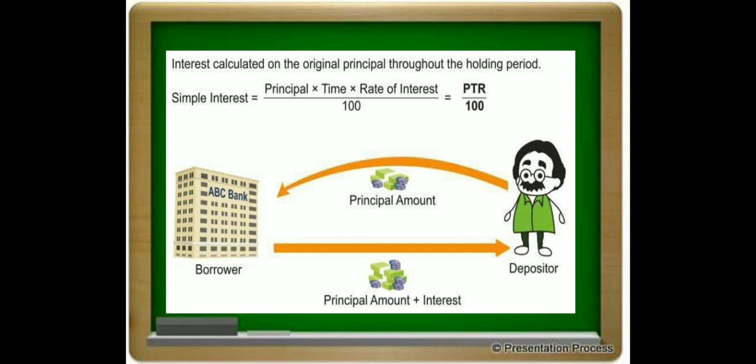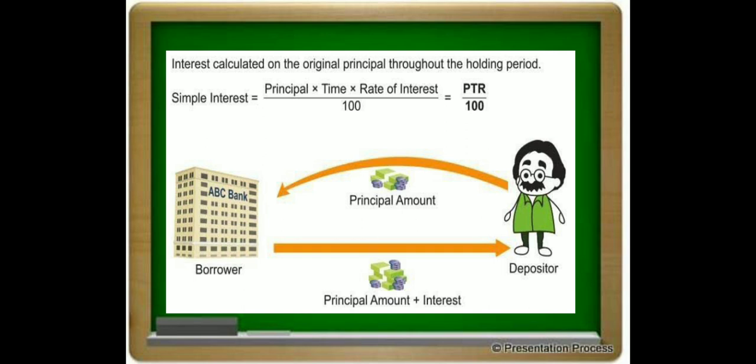Assume there is a borrower, there is a bank, there is a depositor. A depositor deposits some amount in a bank. Assume your friend is depositing 5 lakh rupees in the bank. That bank will not keep that money in its locker. It has to lend that amount somewhere, invest that amount somewhere, and generate some income. Later on, from that income only, the bank gives a certain sum of interest to your friend on his deposits.